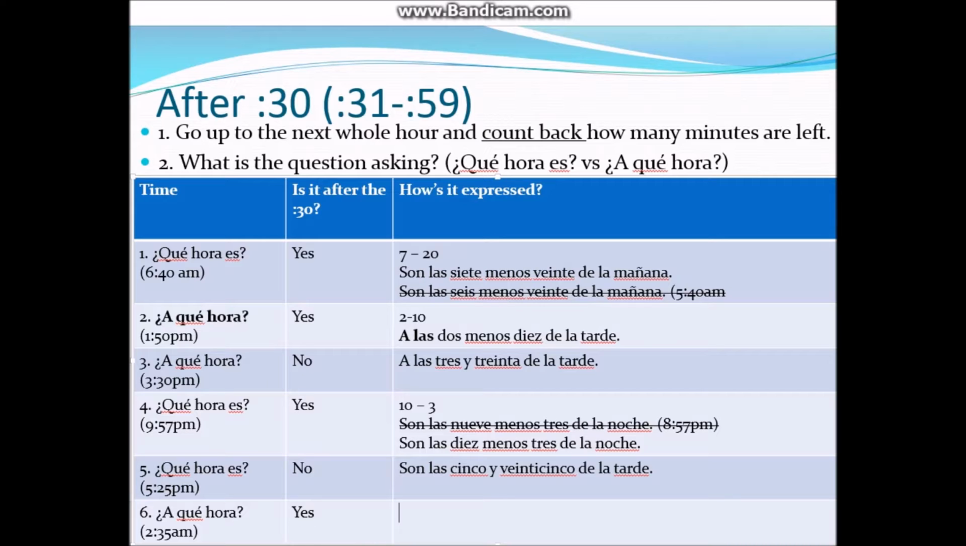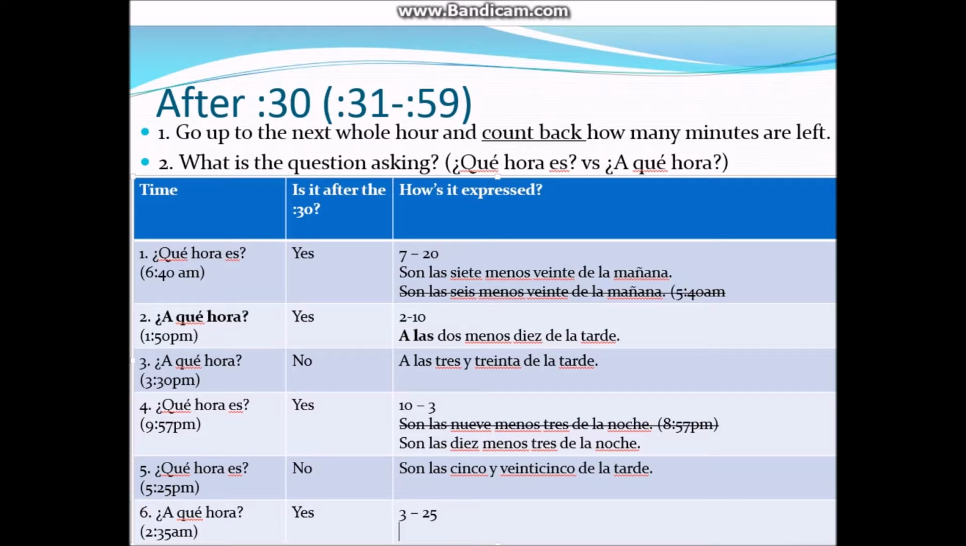What do we need to do when it's after the 30? Go up to the next whole hour, which is 3 o'clock. We need to subtract how many minutes are left. So from 2:35 to 3 o'clock, how many minutes are left? 25 minutes are left. So we express this how? Focus on the question. Is it asking ¿qué hora es or a qué hora? It's asking ¿a qué hora?